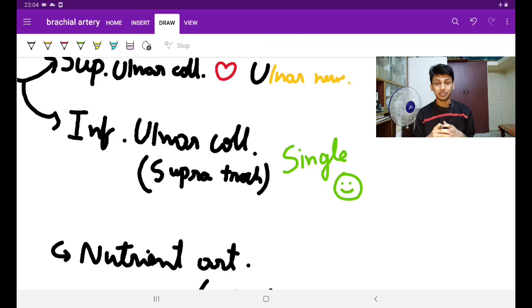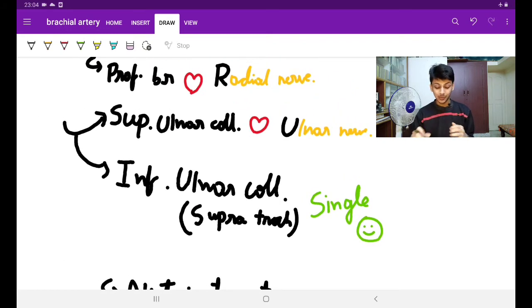Now let's study the superior ulnar collateral artery. One of the interesting things is I used to remember arteries and nerves, if they're going together, like the artery is the boyfriend and the nerve is the girlfriend. So the girlfriend of the profunda brachii artery is the radial nerve. The radial nerve and profunda brachii artery are couples. They go together. Okay. Now next we have the superior ulnar collateral artery.